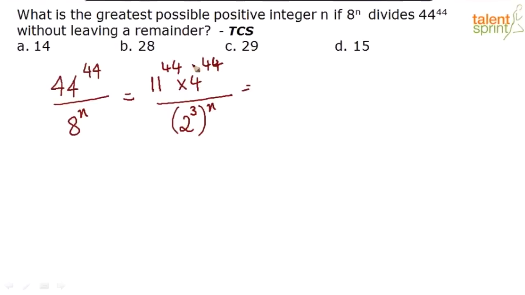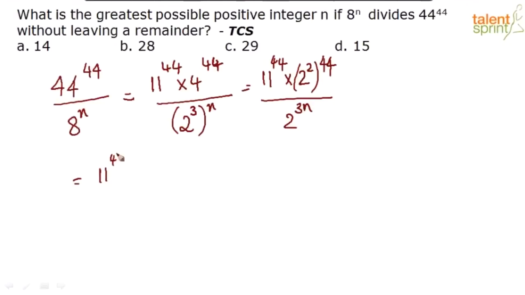Now this 4 also I can represent in terms of 2. Basically I am trying to represent the numerator and denominator in terms of a common number. The common number that I get here is 2. So I can write it as 11 to the power 44 into 2 squared, whole to the power 44, divided by 2 raised to 3n. Again I can write it as 11 to the power 44 into 2 to the power 88 divided by 2 to the power 3n.